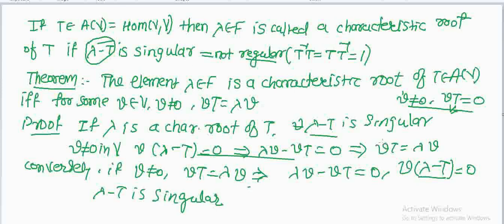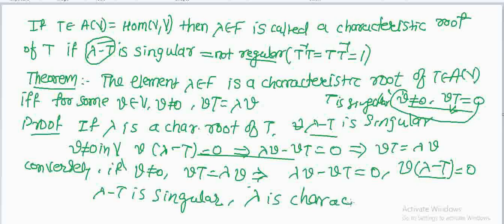This is the statement of that theorem: T is singular if and only if there exists a vector V not equal to 0 such that T of V equals 0. So here lambda minus T is singular. If lambda minus T is singular, then lambda is a characteristic root of T.